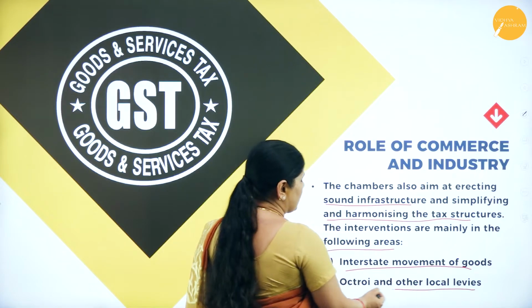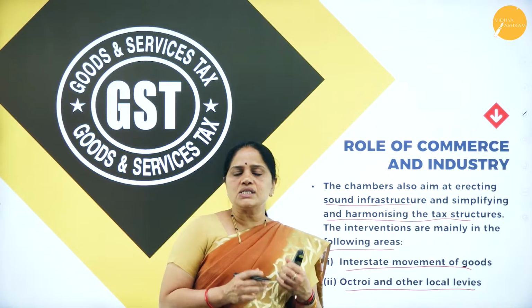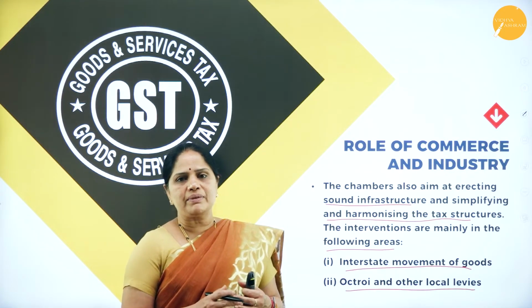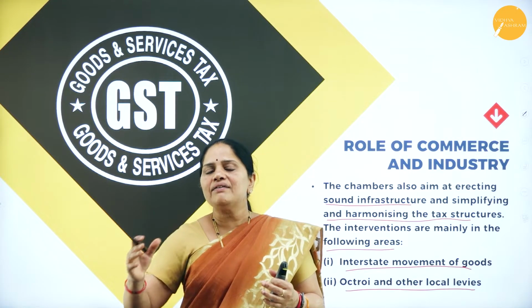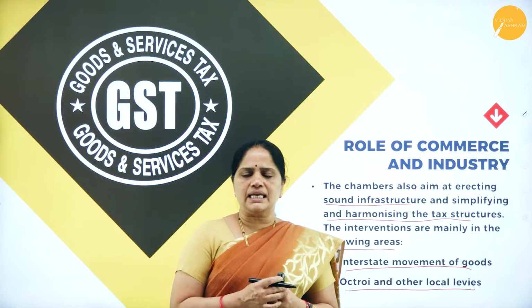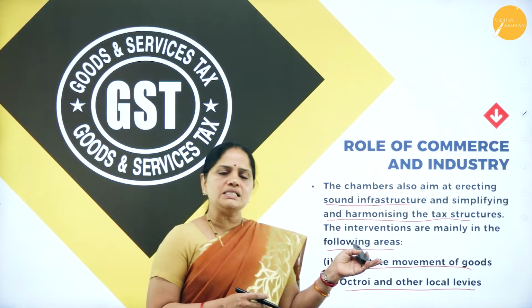octroi and local levies. Now, what do we mean by octroi? Octroi is one kind of tax which is imposed by the state government. So, it is a source of revenue for the state government whenever goods or people from other states enter the state. So, they will be collecting this octroi on those goods and services.